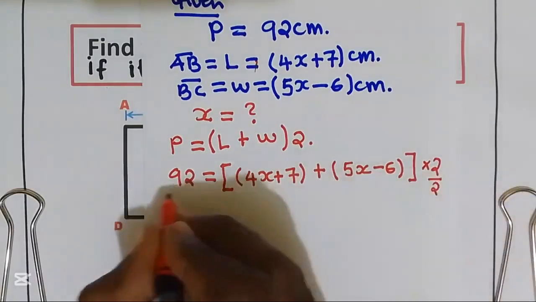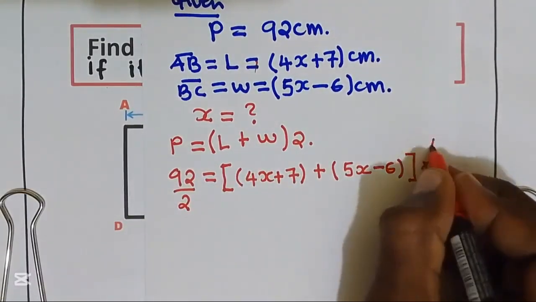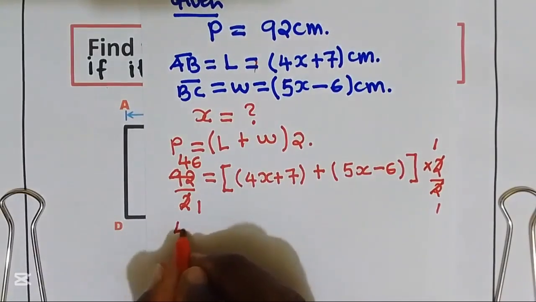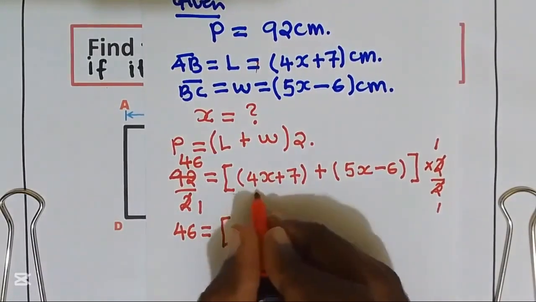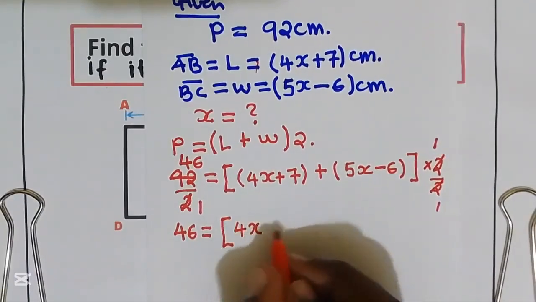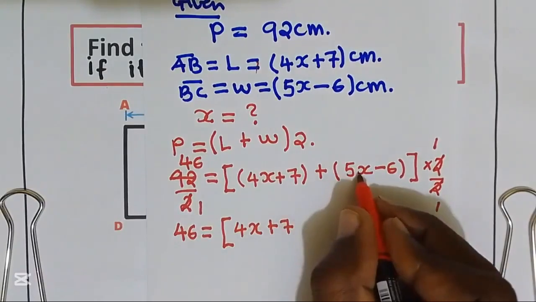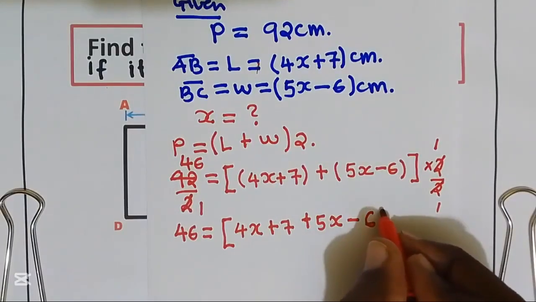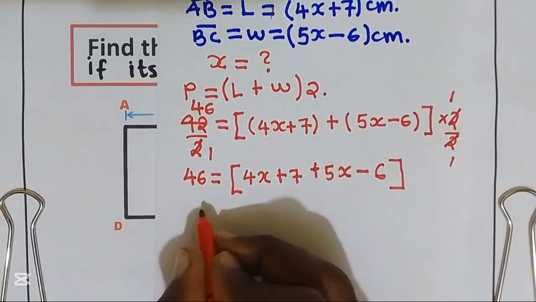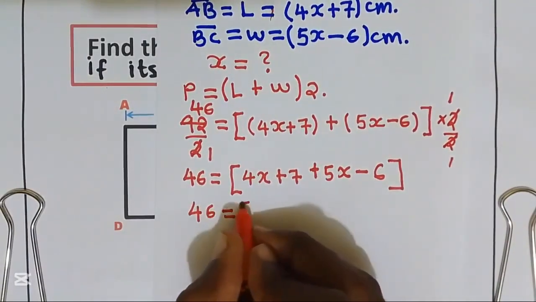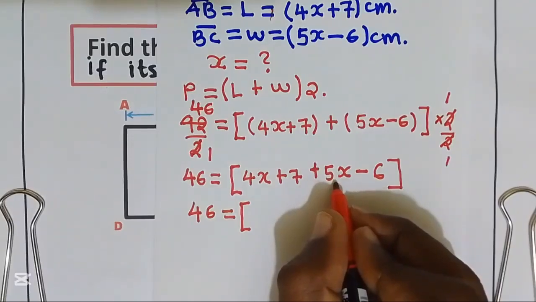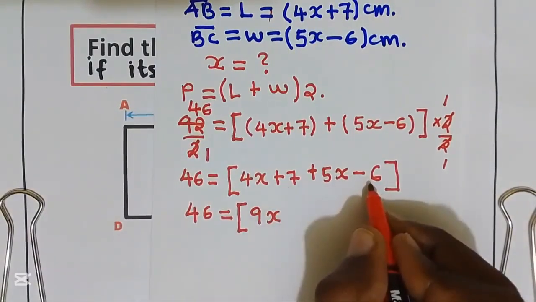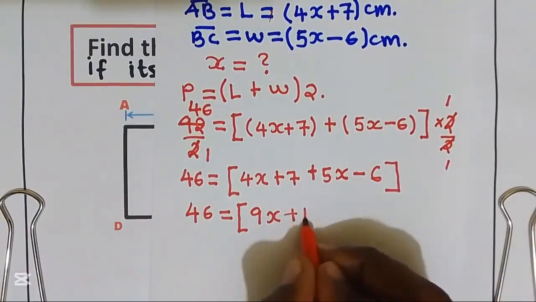I'll divide by 2, and 92 divided by 2 is 46. 46 is equal to, I'll open the inner bracket, that is going to be 4x plus 7 plus 5x minus 6 in the bracket. 46 is equal to 4x plus 5x, I'm going to get 9x, positive 7 and minus 6, I'm going to get positive 1 in the bracket.